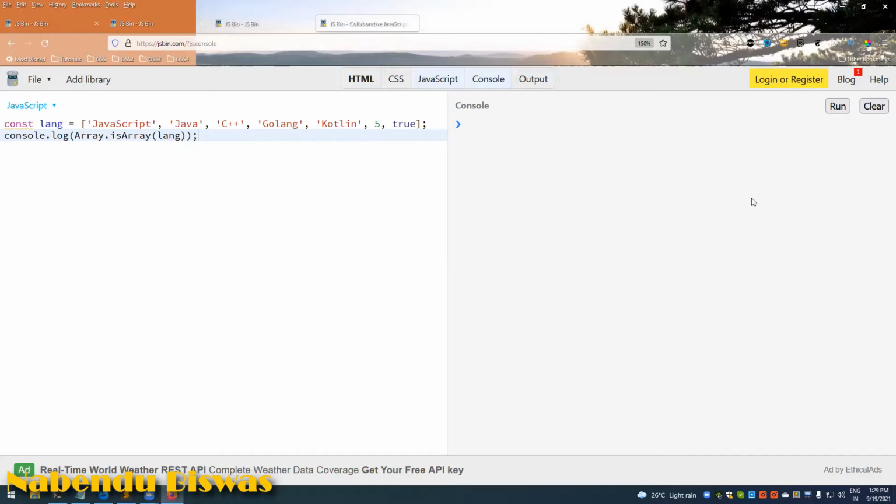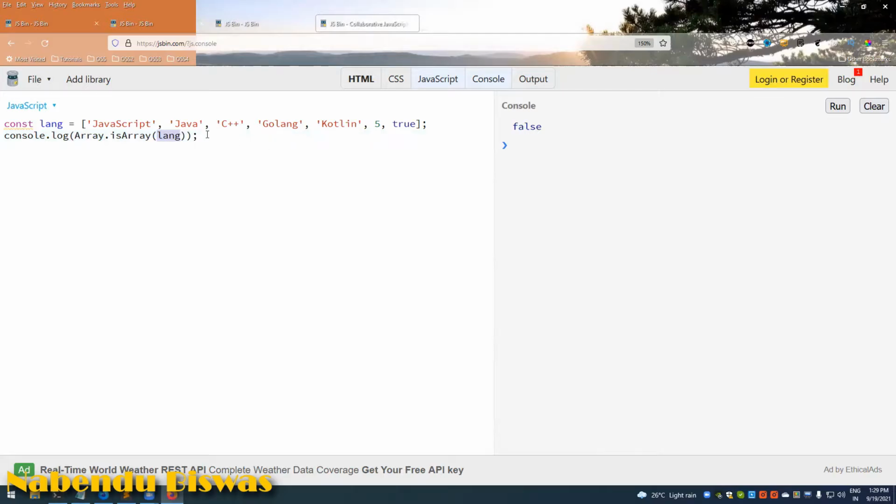It is required a lot in programming when you need to check whether something passed is an array or not. Array.isArray gives true, but suppose instead of the array I pass a string, it will give me false. Okay, so this is there.